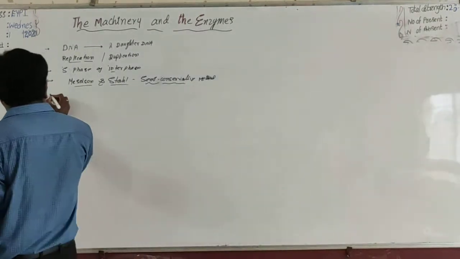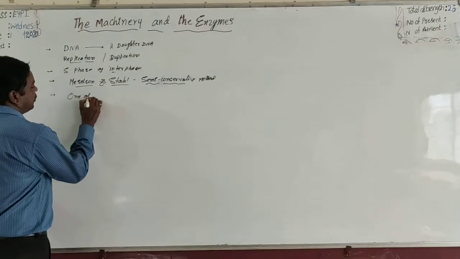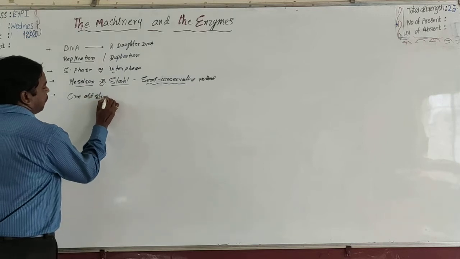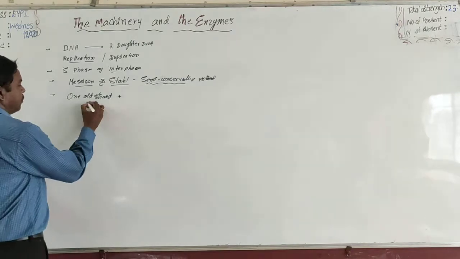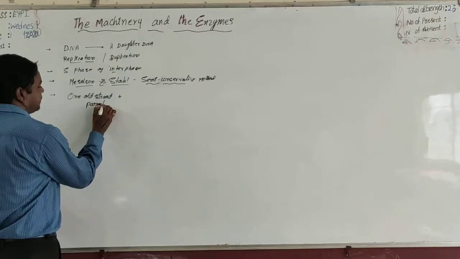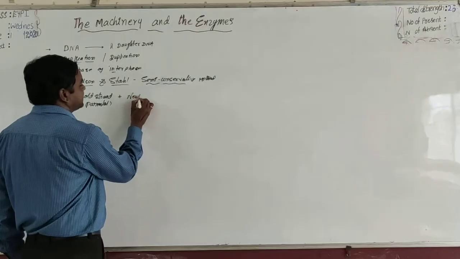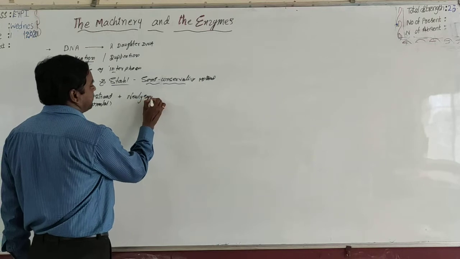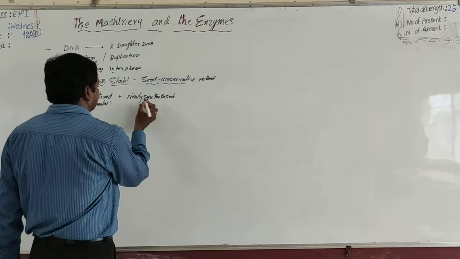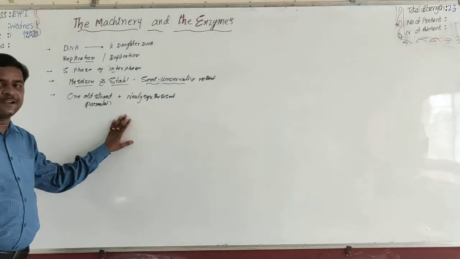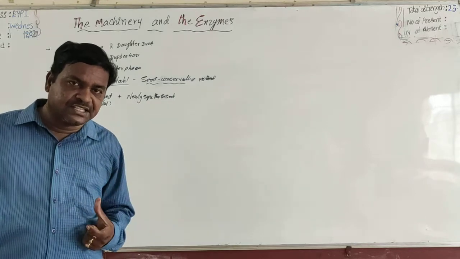In this way, every daughter DNA molecule has one old strand, that is the parental strand, and the other one is a newly synthesized strand.